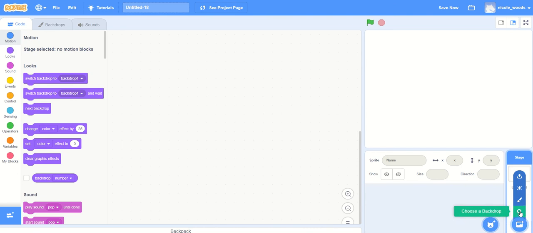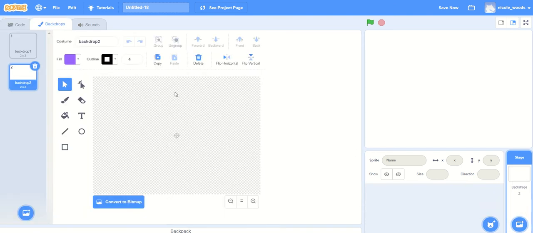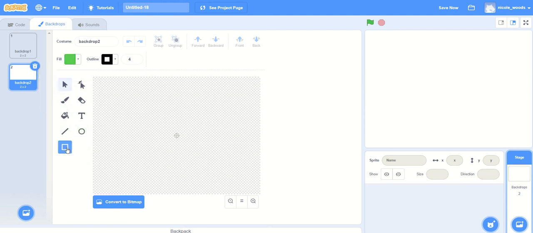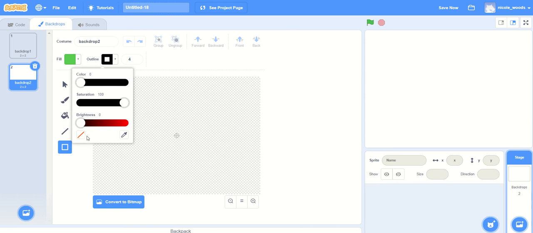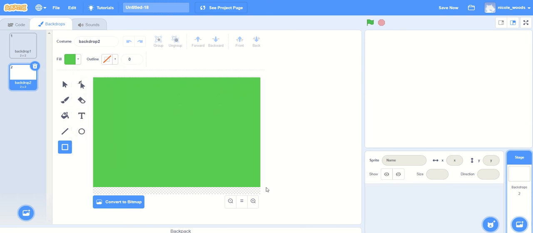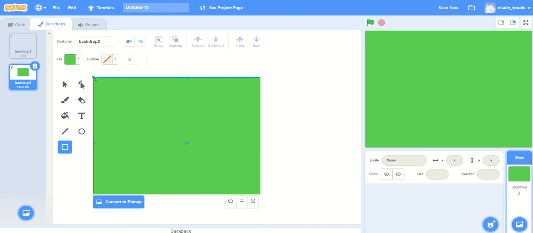Okay, so choose a backdrop, just scroll up to Paint. And I'm going to create a green background. There we go. And also in the background we need to draw the racetrack. Circle.